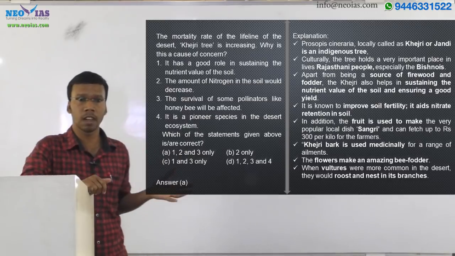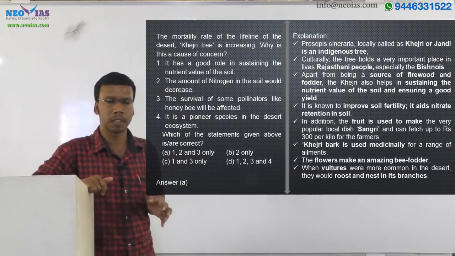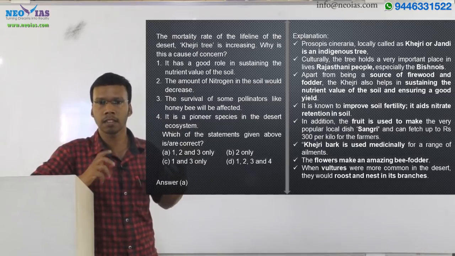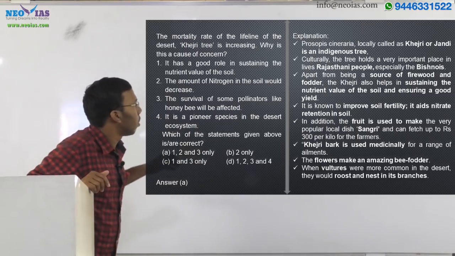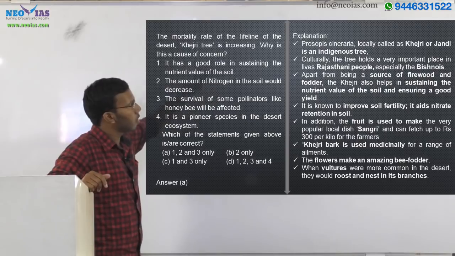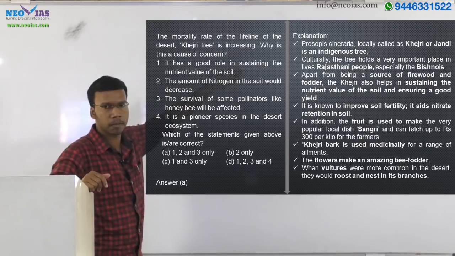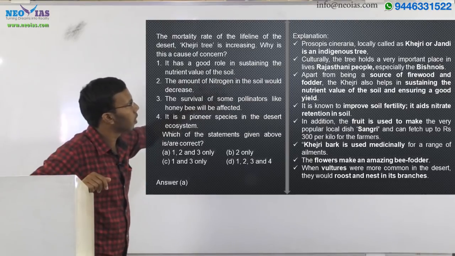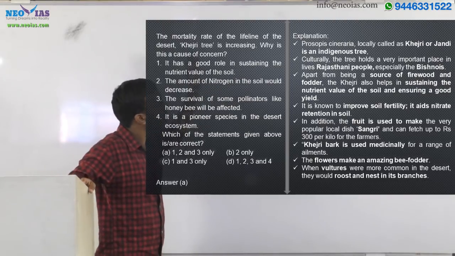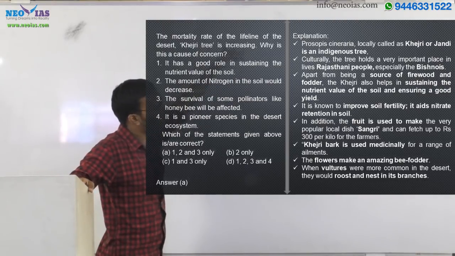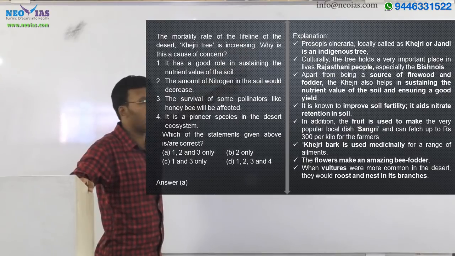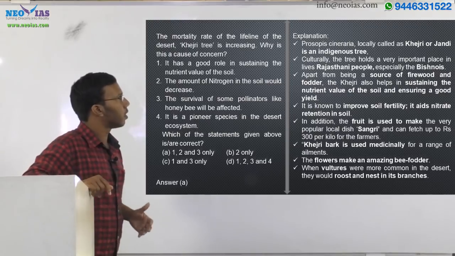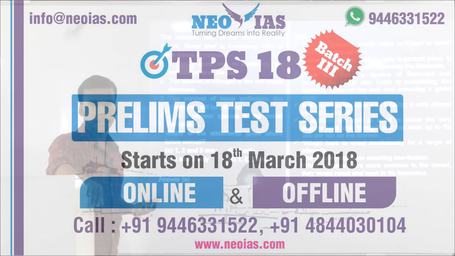This Khejri tree is a keystone species in arid regions, mainly in Rajasthan. It is locally known as Jandi. Khejri tree is known as Jandi also. Its scientific name is Prosopis cineraria. So it is locally known as the Khejri or Jandi tree, right? And it's an indigenous tree in India, right?